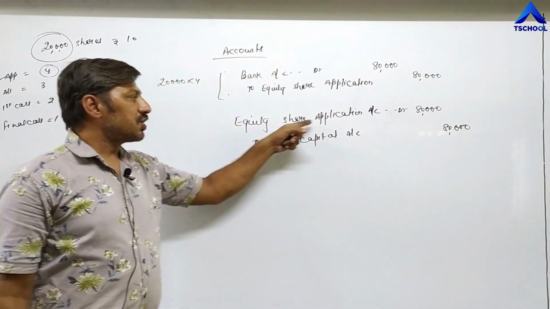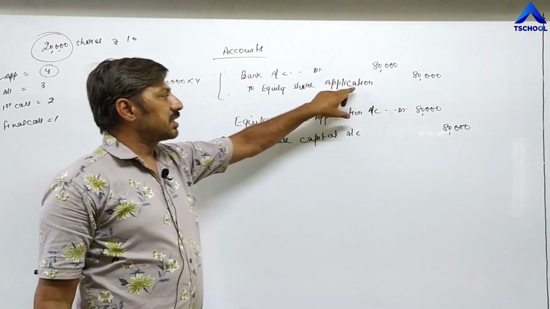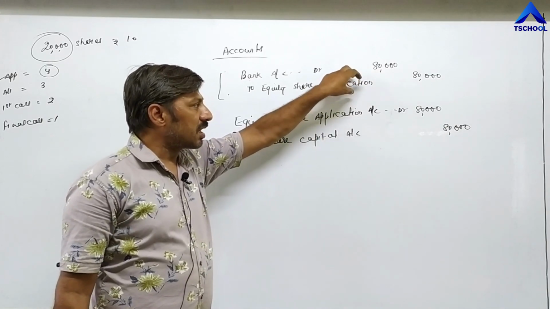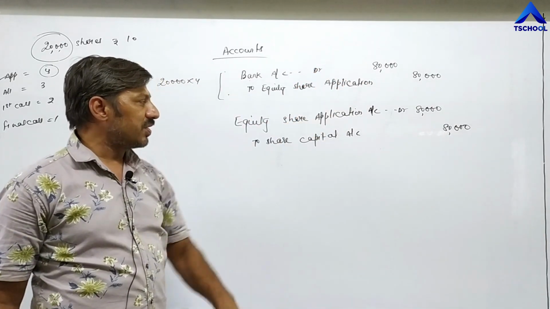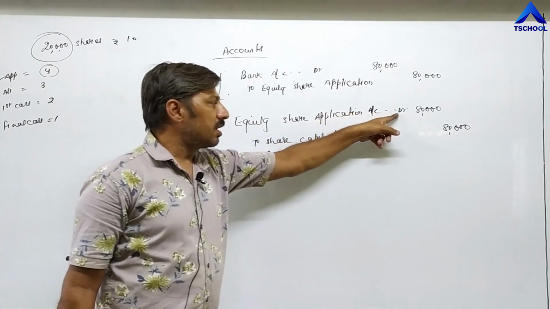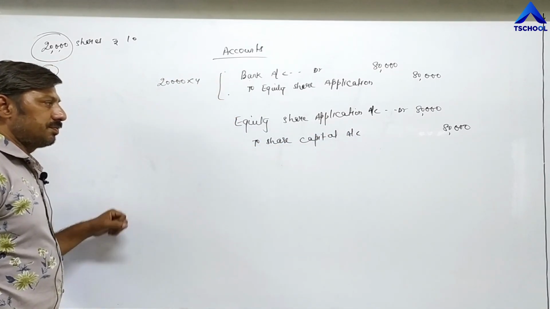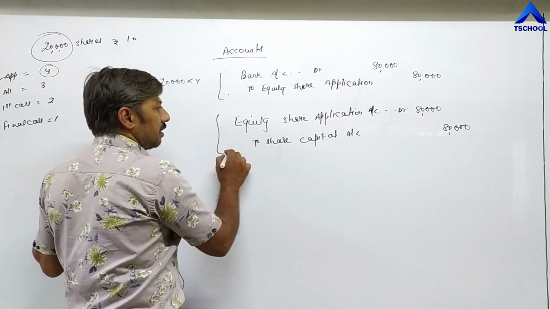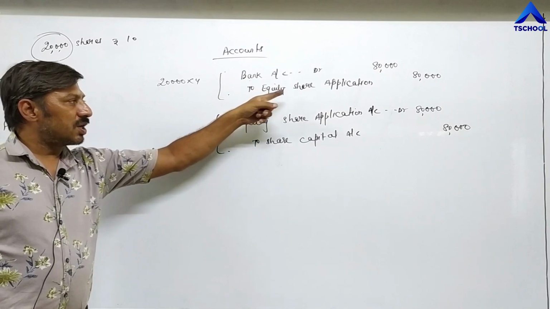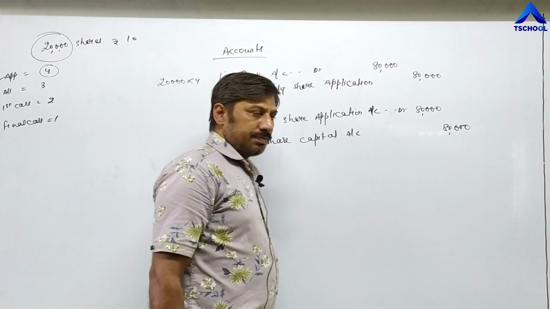Now, why is the equity share application account debited? First of all, in the previous entry, equity share application is credited, application money is credited because that is an income. Once that income is transferred into the capital account of all investors, it becomes zero, so it will be debited. Equity share application account is debited and transferred to share capital account, the capital account of all shareholders. This is the second entry. The first two entries are completed. First of all, bank account debit to equity share application. Second one is equity share application account debit to share capital account.